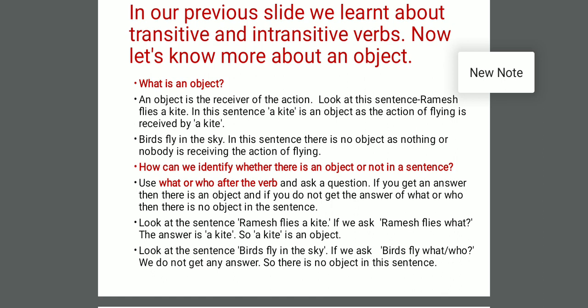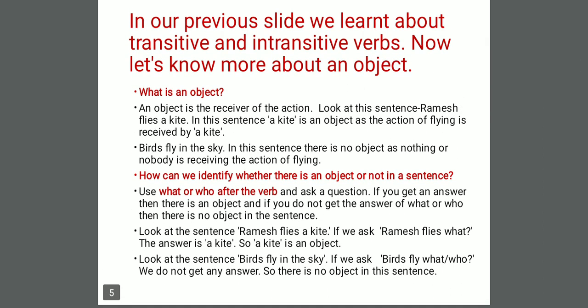Now look at another sentence. Birds fly in the sky. If we ask, birds fly what? Or birds fly who? We do not get any sensible answer. So there is no object in this sentence. Dear students, always remember to check whether a verb is transitive or intransitive. What or who can help you very much. After the verb, use what or who. If you get a sensible answer, then definitely that is a transitive verb. If you don't get any sensible answer, then definitely that is an intransitive verb.